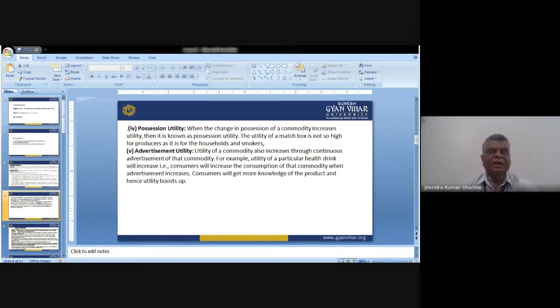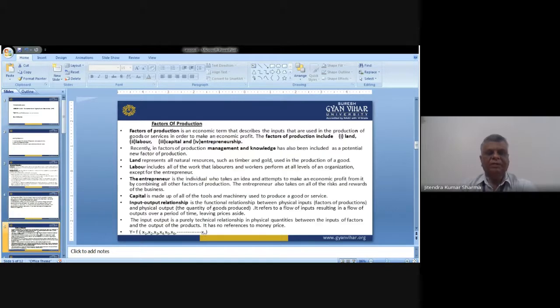Now, first we discussed the production concept, and we have just completed the discussion of what kind of utility there is and how we can categorize the utility of a particular service or product. Next we'll discuss the factors we treat as deciding factors. It is an economic term describing the inputs that are used in the production of goods or services in order to make an economic profit.